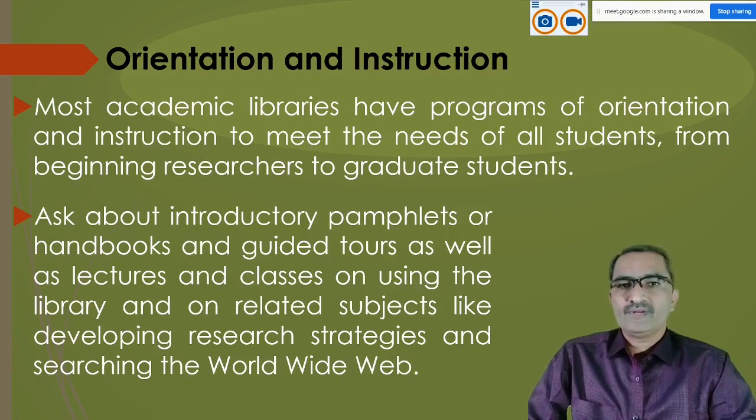So you know it very well that in a college library there are thousands, or you can say lakhs of books, but where to find a book on literature, or where to find a book on sociology, or where to find a book on culturalism, or where to find a book on multiculturalism, these are the problems from the researcher's point of view, or students who visit the library for the first time.